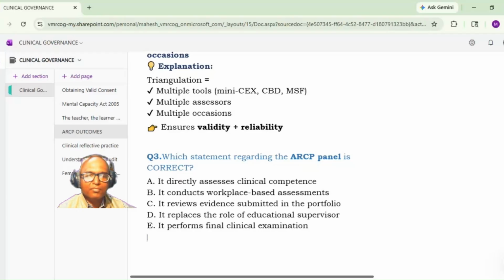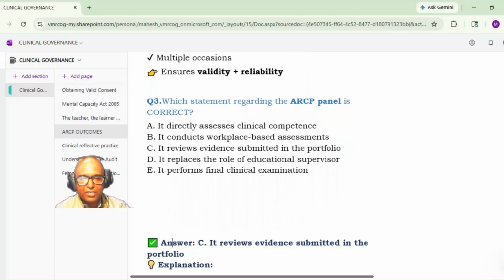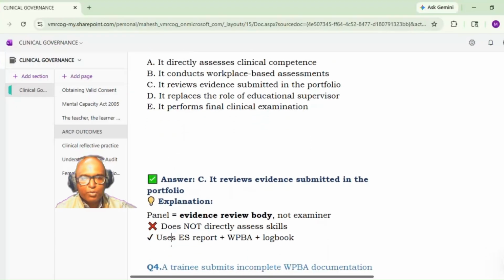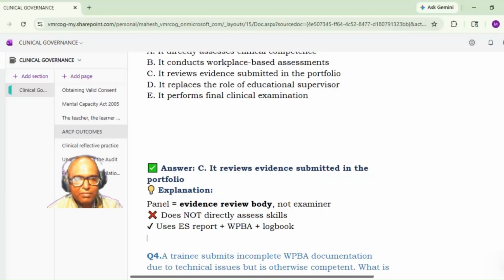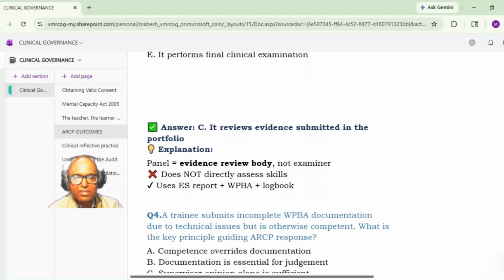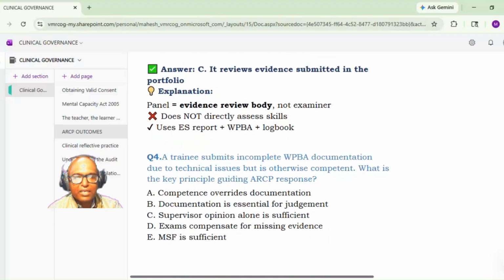It reviews evidence submitted in the portfolio, so it does not directly assess clinical competence. The panel is an evidence review body and not an examiner, and does not directly assess skills. The educational supervisor's report plus workplace-based assessments plus logbook, all these will be taken into account.